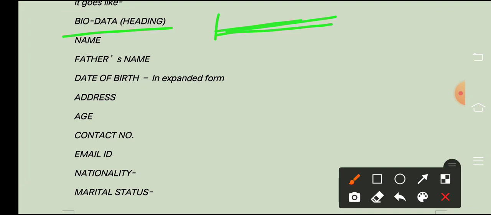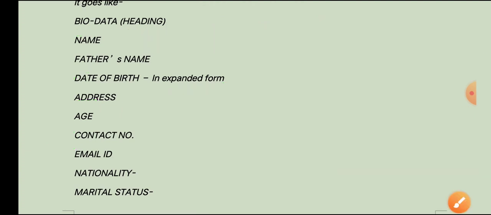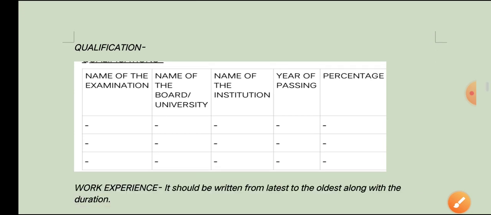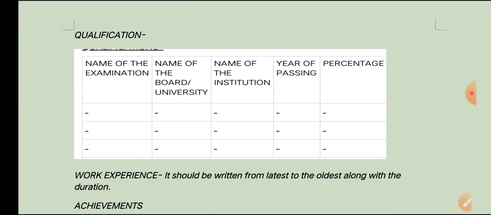So the first thing we have to take care of here is name, father's name, date of birth, and date of birth in expanded form. You have to write down your address, your age, contact number, email ID, nationality, marital status, right. So this you have to do, and then you have to write down the qualifications. For qualification you have to make this type of box.